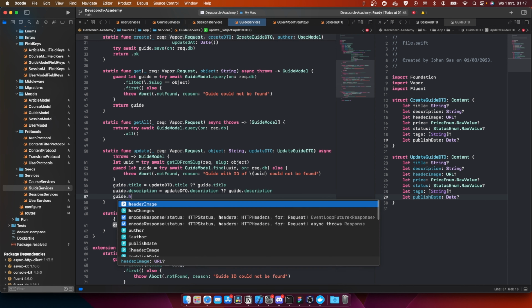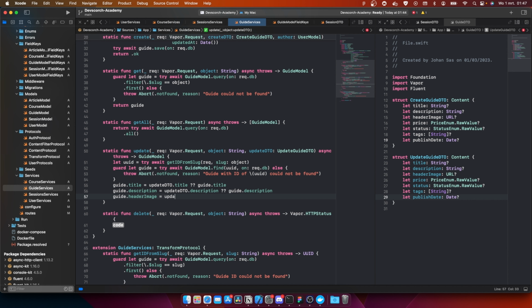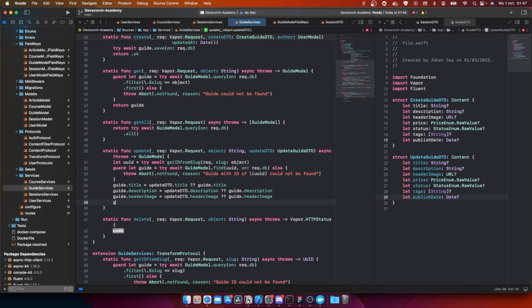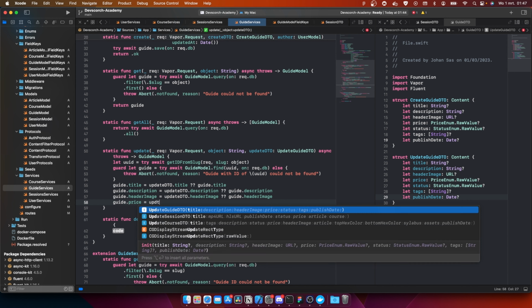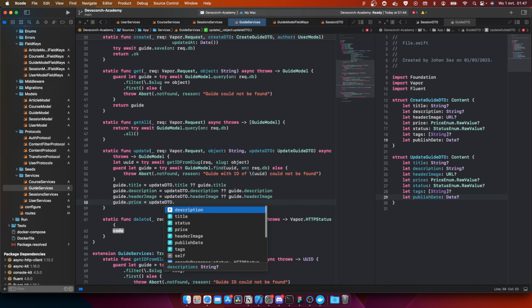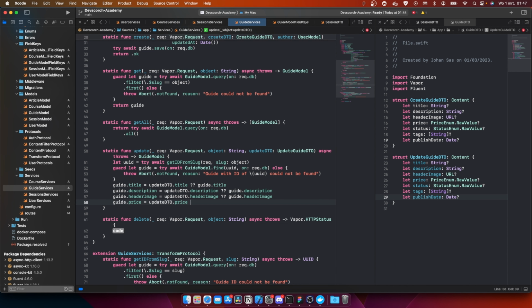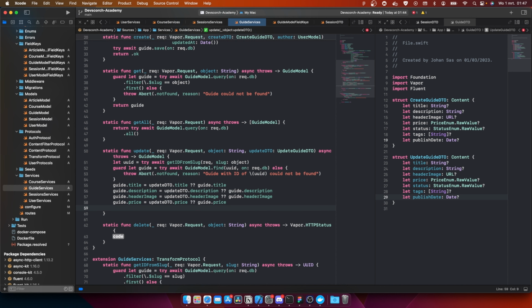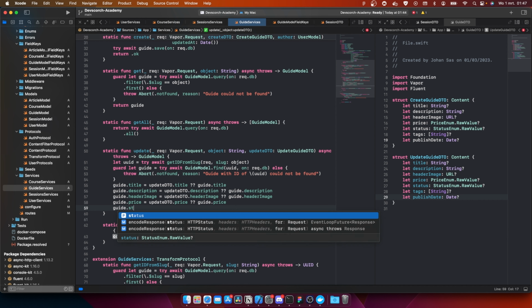We have guide.headerImage is equal to update DTO.headerImage else guide.headerImage, guide.price equal to update DTO.price and else guide.price.